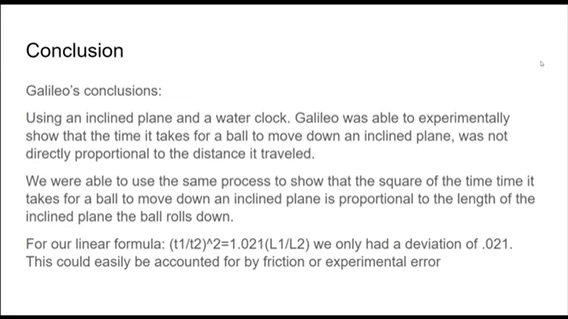The ratio of time squared is equal to 1.021 times the length ratio. We only had a deviation of 0.021, and this could easily be accounted for by friction or experimental error. Ultimately, we got really close. That's all we have for today.